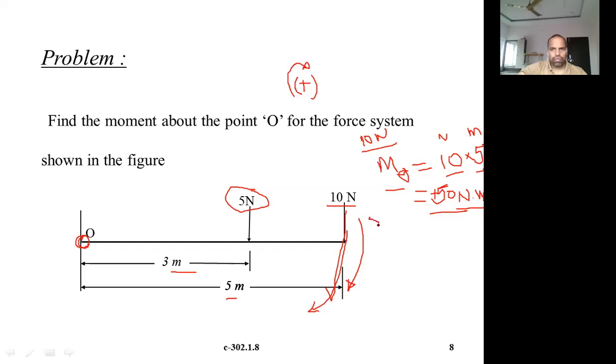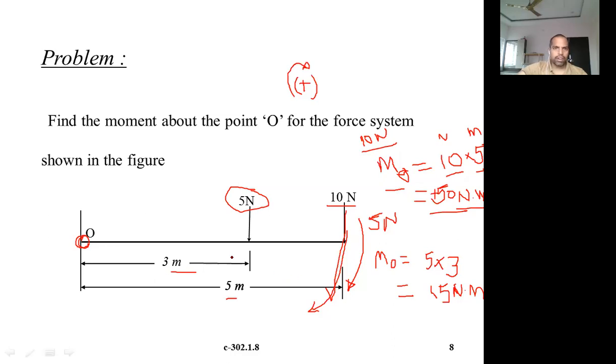Now let us calculate the moment due to 5 newtons. So MO is equal to, again this is also acting downward at a distance of 3 meters. So it is nothing but 5 into, what is the perpendicular distance? 3 meters. 5 into 3 is nothing but 15 Newton meter. Right, so 5 into 3 is 15.